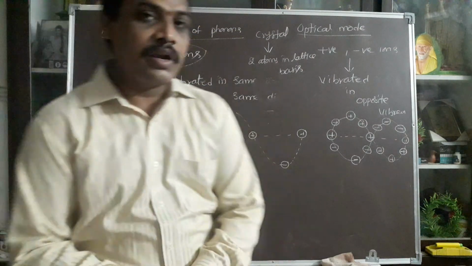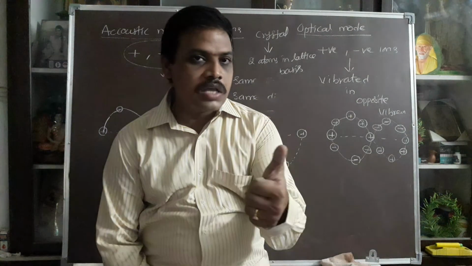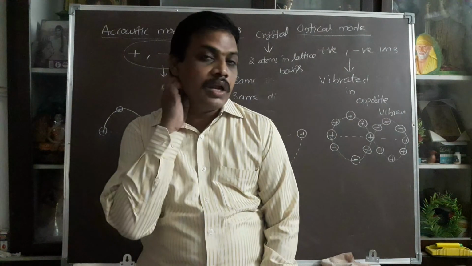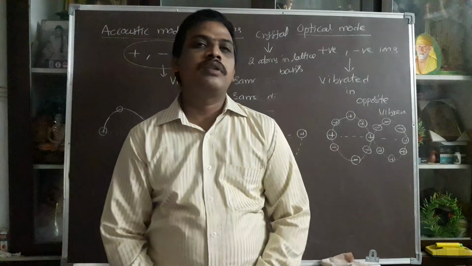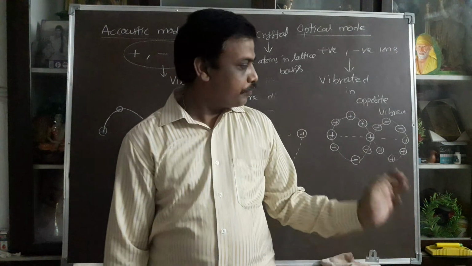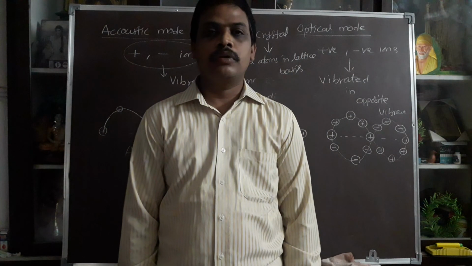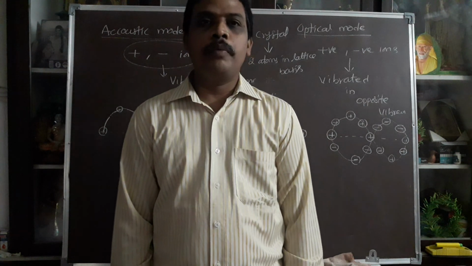That is chapter number 1 in unit number 2. Chapter 1 is phonons and lattice vibration. How many topics are there in this chapter? Totally 7 topics. I have explained the meaning of each topic before going to the complete information about the chapter. So in our next class, we will clearly explain topic by topic.